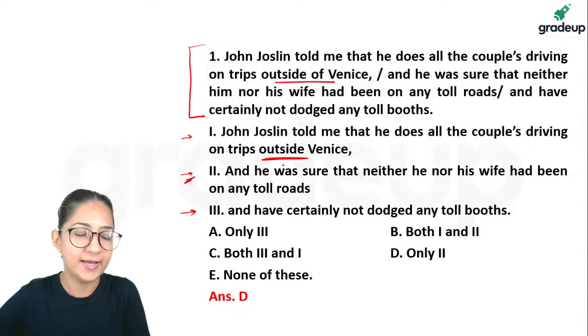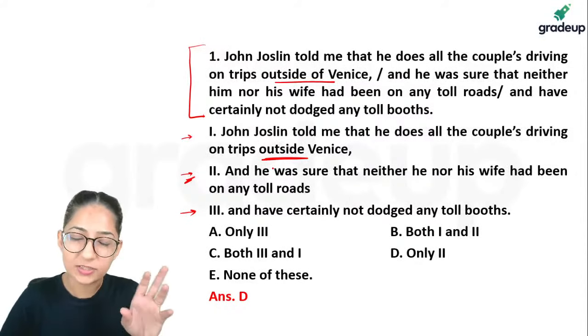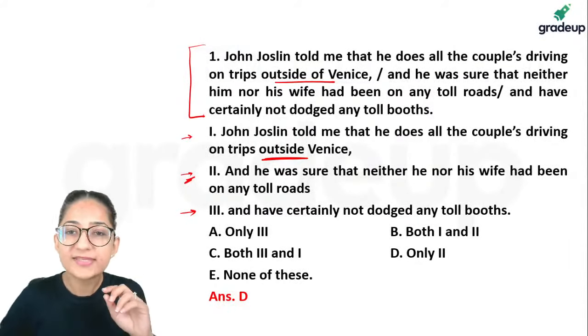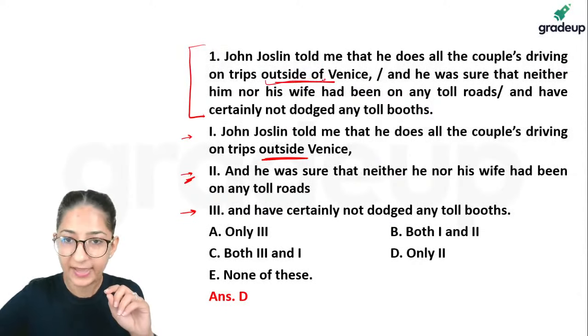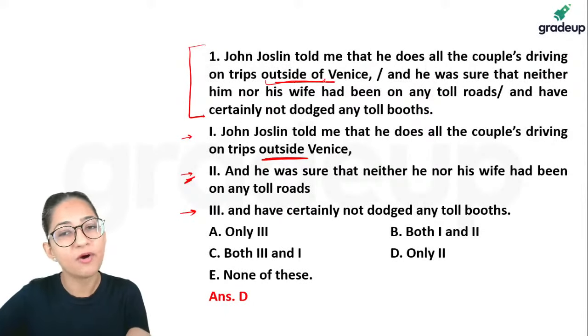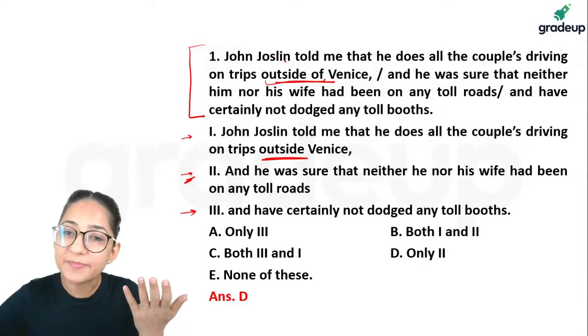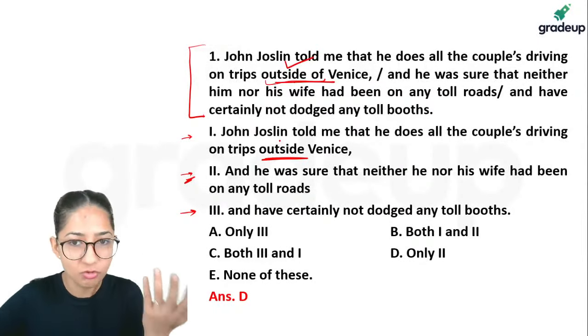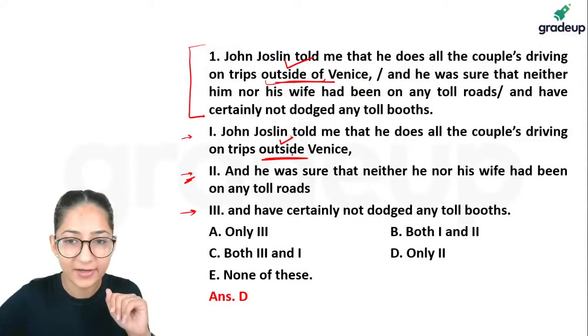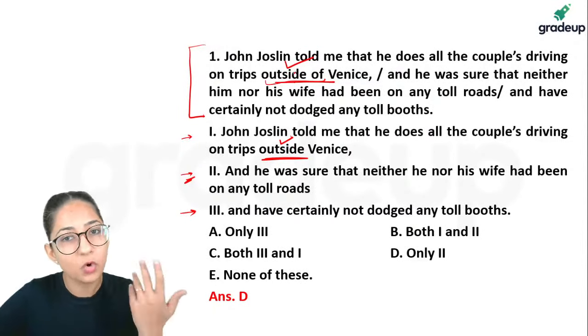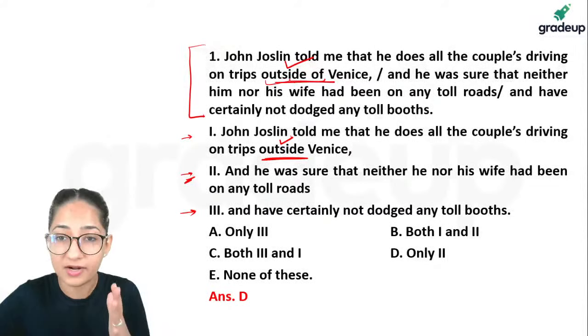Both of them are fine, guys. When it comes to "outside" or "outside of", this is a compound preposition. Outside is a preposition, of is a preposition. This is a compound preposition. This usage is also absolutely correct. Outside you already know is correct. So both of them are fine. So no correction is required here since both of them are all right.